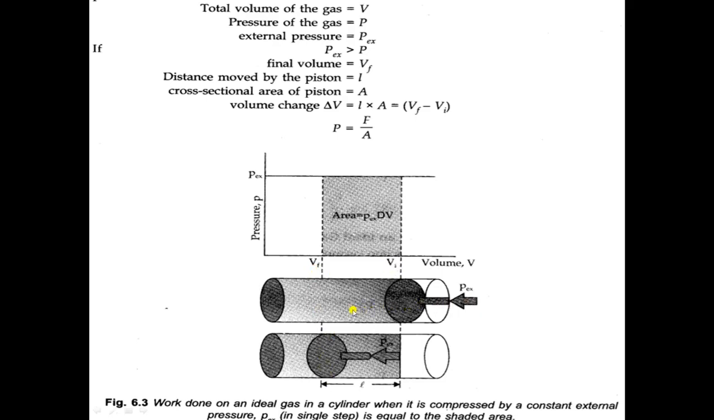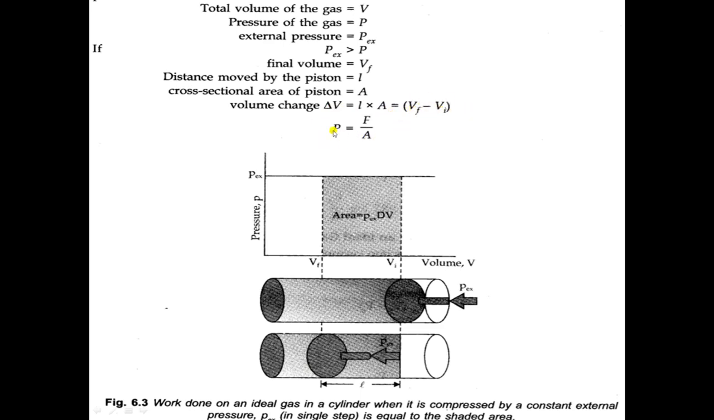When the piston moves in inward direction, external pressure is more than the internal one. So we can write that P external is greater than P. Now, the distance moved by the piston is small l. Here you can see this is the distance travelled by the piston. The cross-sectional area of the piston is capital A. And the volume change is delta V. We can write that delta V is l into A, length into area. Delta V is also equal to final volume minus initial volume.